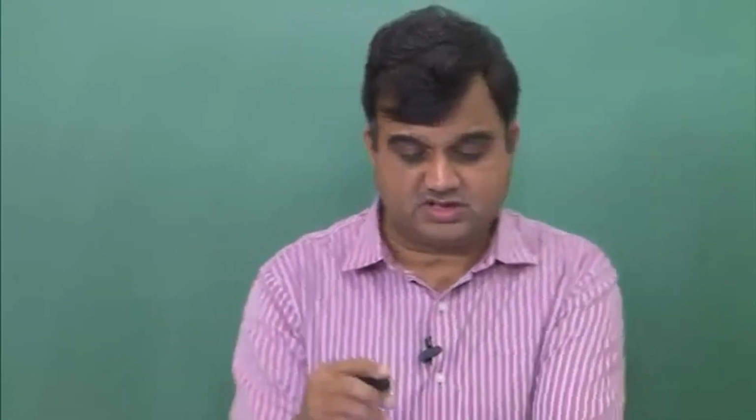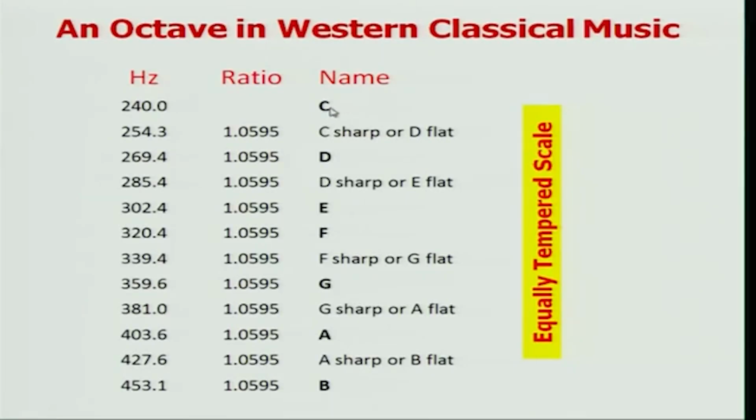Similarly, in Western classical music, you start with C, D, E, F, G, A, B. These are 7 notes, and then you go to the 8th note, and then again you start with another C or another sa. Because the 8th note starts with another sa, the ratio of the lower sa, in this case let's say it's 240 hertz, and the next sa or next C which comes, is 480 hertz.